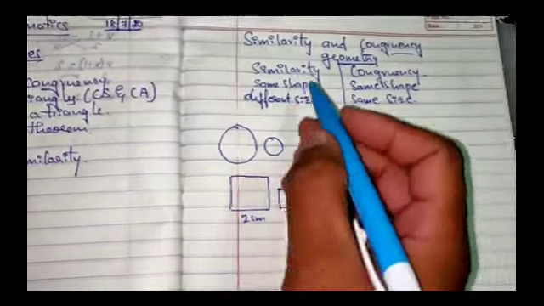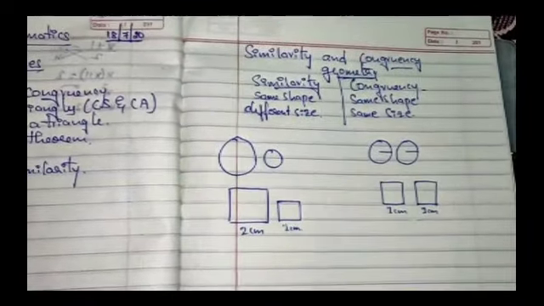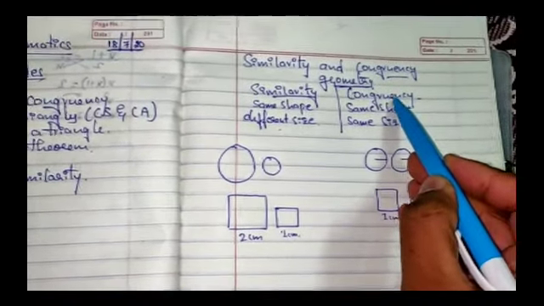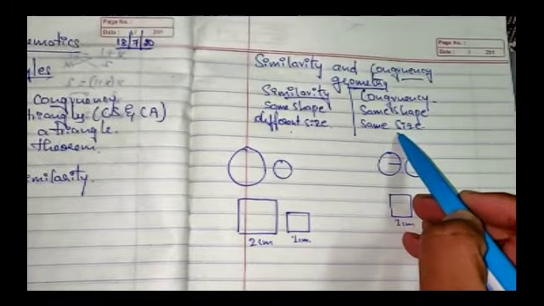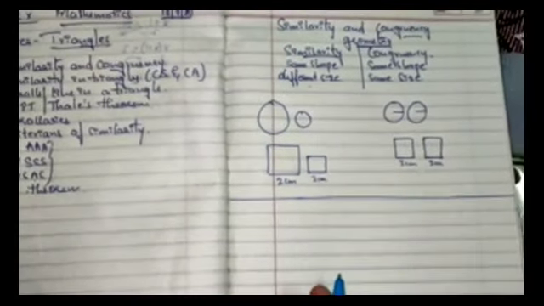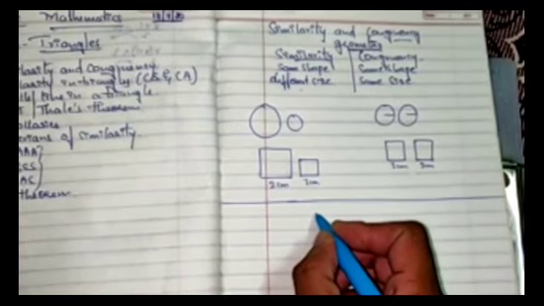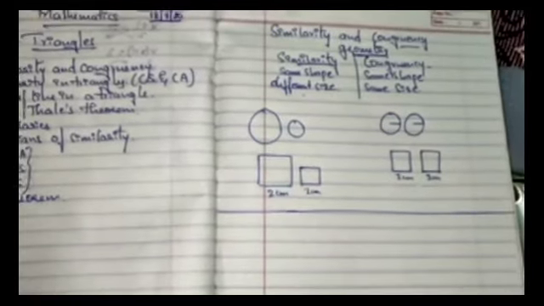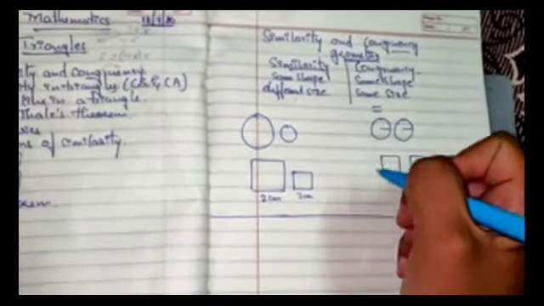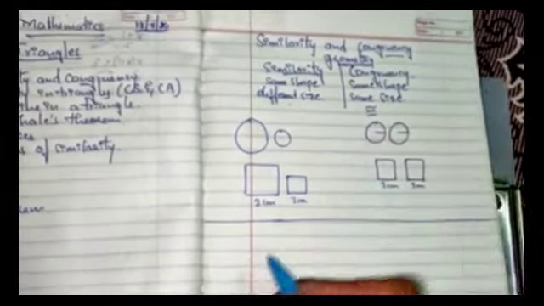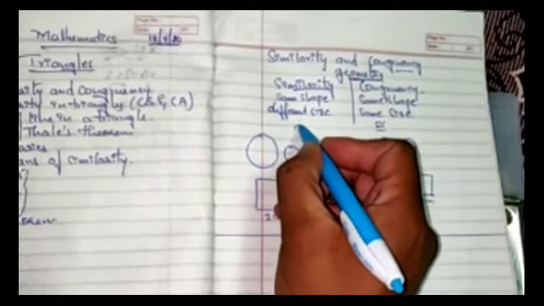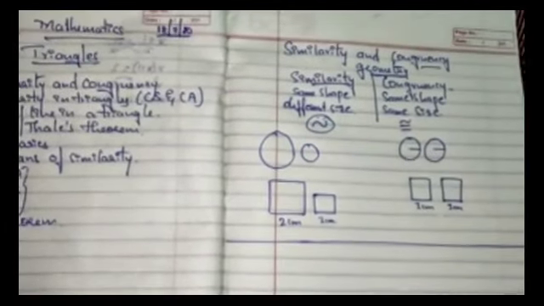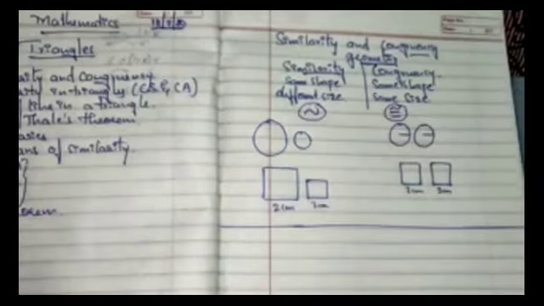As you know, similar figures are the figures having the same shape but of different size. But what are congruent figures? They will be having same shape and same size. Now let us discuss about similarity in triangles. So what is the symbol we use for similarity? What is the symbol we use for congruency? So congruency, we use two equal signs and a sign. So the same sign we use here, we mention it as similarity. So this is the sign we use for similar figures and this is the sign we use for congruent figures.